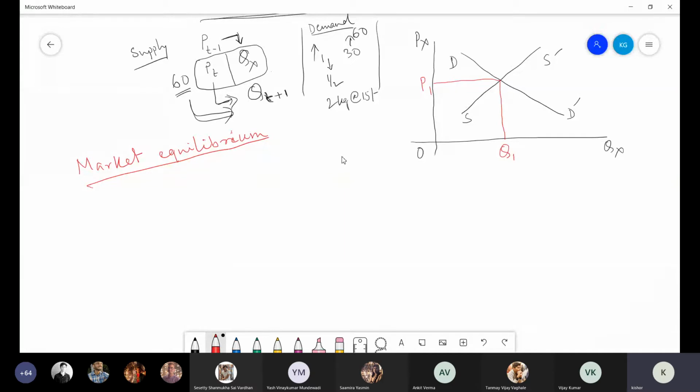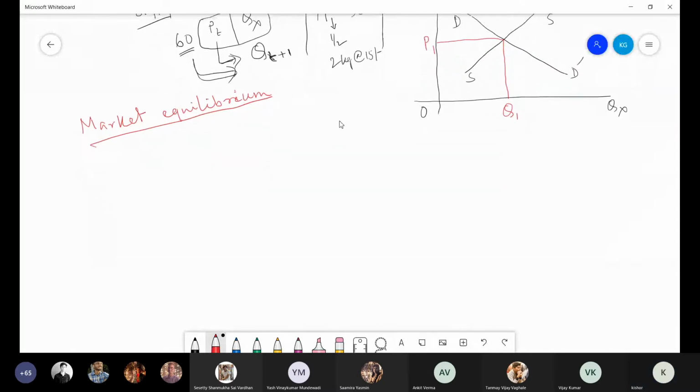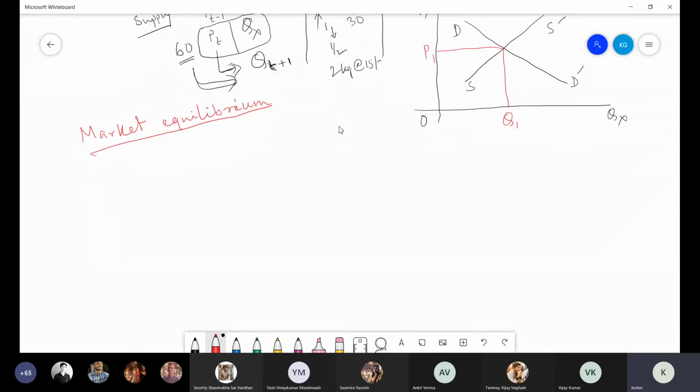Rather, we discuss market equilibrium under static condition, or a static economy, and under dynamic condition. Static condition means everything is standstill.